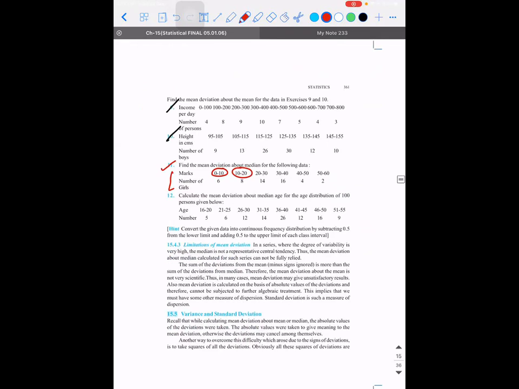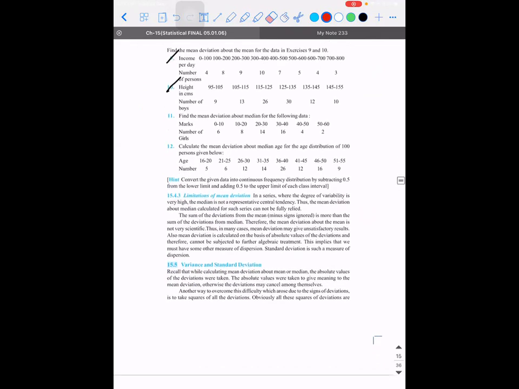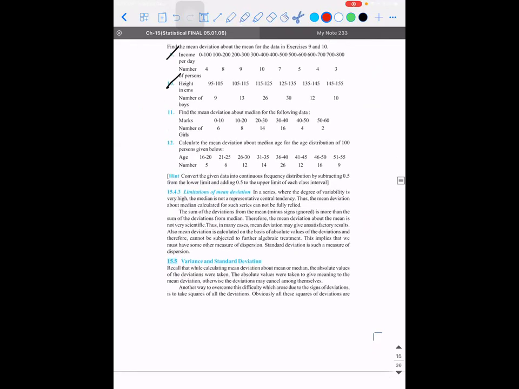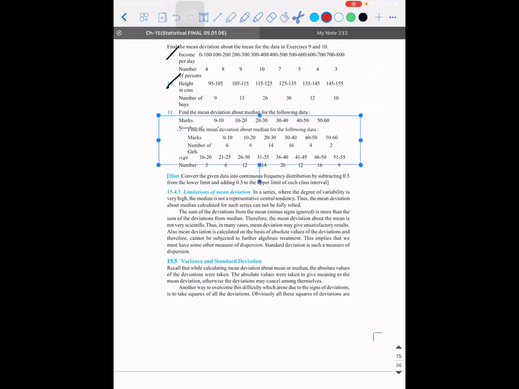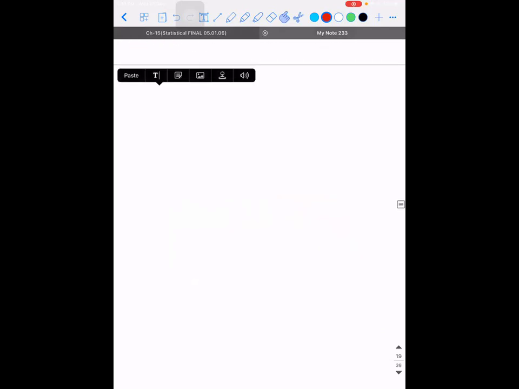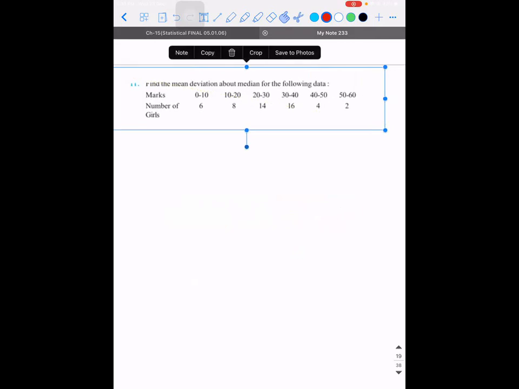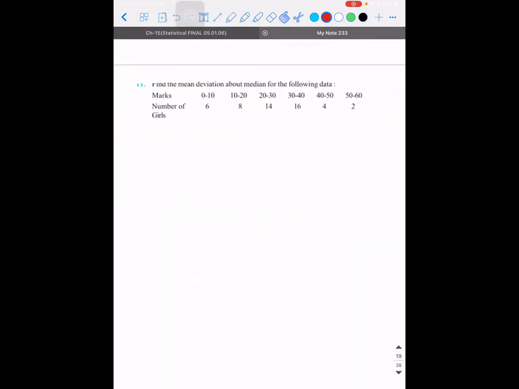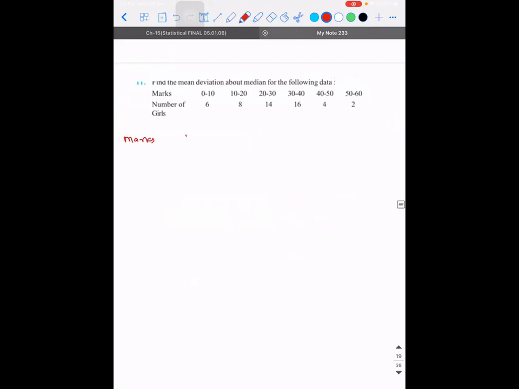Now tell me. I'm taking this problem. So you guys tell me how to do it. Whatever data you say, I'm going to write. So find the mean deviation about the median for this cumulative frequency distribution. So marks, number of girls. Then what do I need? Number of girls represents the frequency, right?